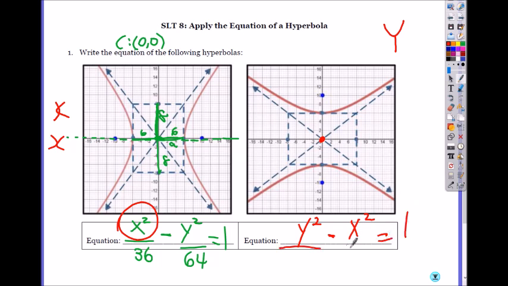So now you divide by A and B squared. Where would your A be? From the center to the vertex, which will be 2, 4, 6. That's your A, 6. So on the y, you put the distance from the center to the vertex vertically. So it's 36. X squared, B squared will now be 8 squared, which is 64.